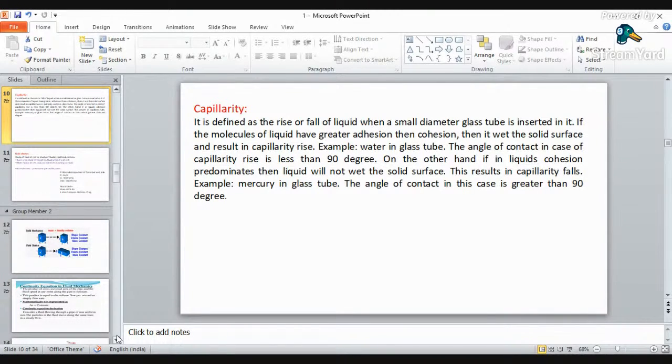If the molecules have greater adhesion than cohesion, then the liquid wets the solid surface and results in capillary rise. For example, take water in a glass tube. There will be a rise in the liquid surface because of its higher adhesive properties than cohesive properties. That is, the outside pressure is more as compared with the inside pressure.